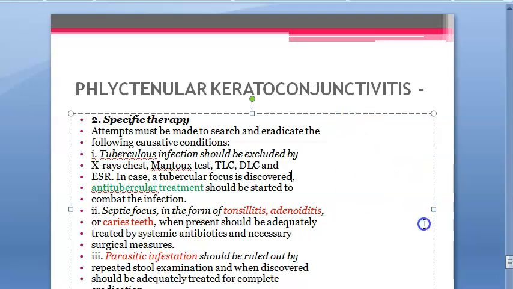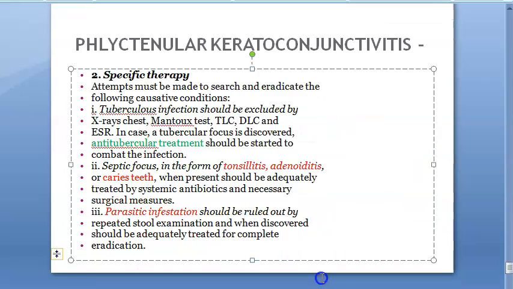Then specific therapy. Do you know what the cause is? If you know the cause, then you can remove it. You can give anti-tubercular treatment. So you do chest x-ray, Mantoux test, TLC, DLC, ESR, and in case you have found a tubercular focus, you will give anti-tubercular treatment. Septic focus means some bacteria sitting in the tonsils, adenoids or teeth, so you will have to treat with systemic antibiotics.